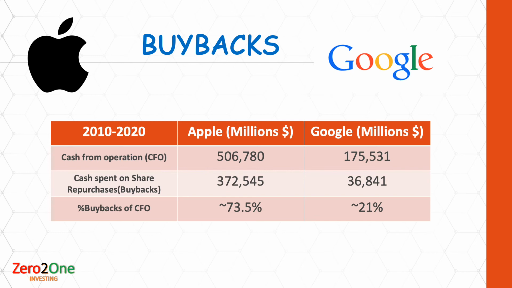Apple has ended up spending over 73% of the total cash generated, which is massive in comparison to Google's 21%. An important point to note here is that as 73% of the cash has been paid back to shareholders, there isn't a significant percentage of earnings retained to further grow the business. Whereas Google keeps the major portion of the earnings back in the business, which helps it to further grow. And this also makes sense and points to the initial part of the video where we saw big differences in the revenue growth between Apple and Google.